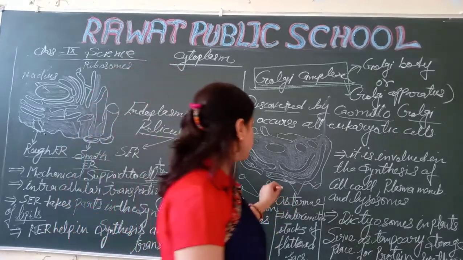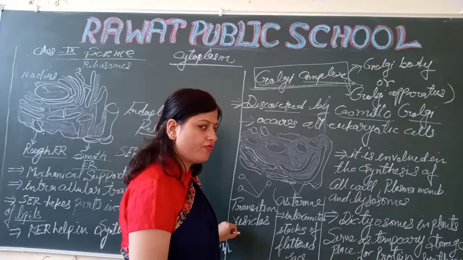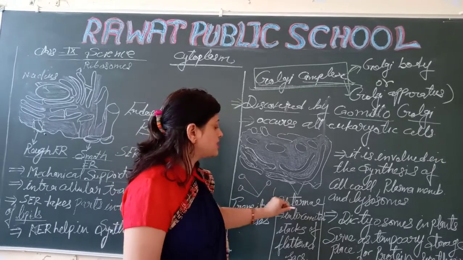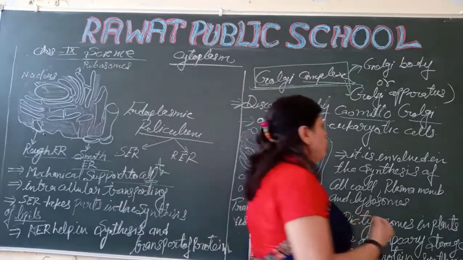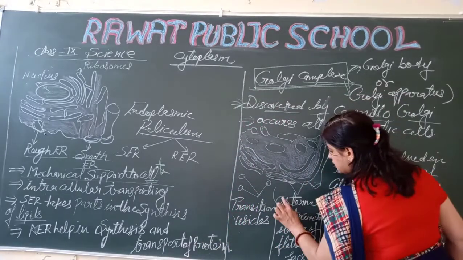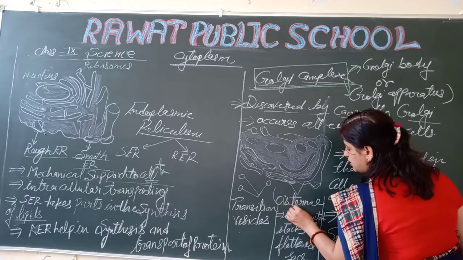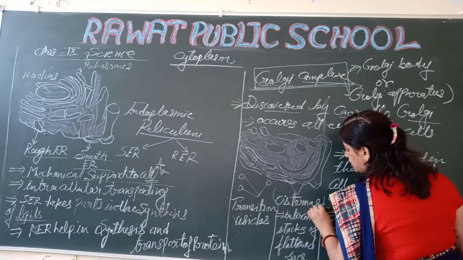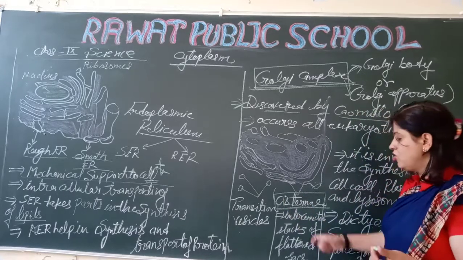Next, this is the diagram of the Golgi complex. Here are the transition vesicles. Here are the cisternae. Students, this is a very important term of this Golgi complex. Cisternae. C-I-S-T-E-R-N-A-E. Cisternae. What is the meaning of cisternae? Flattened.